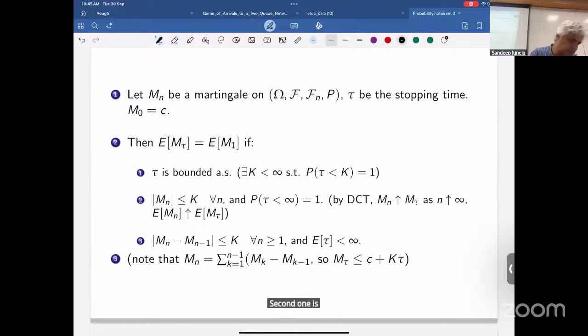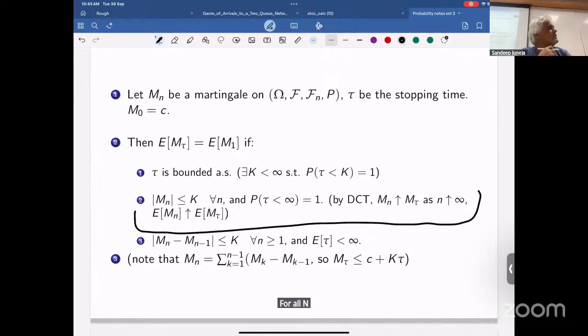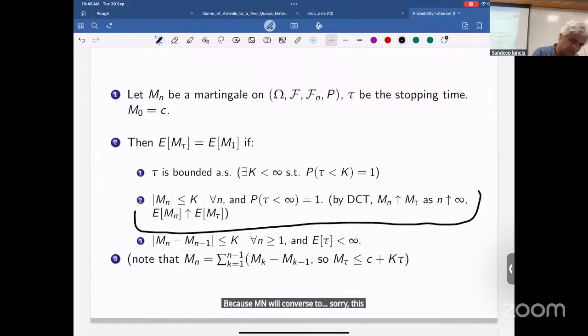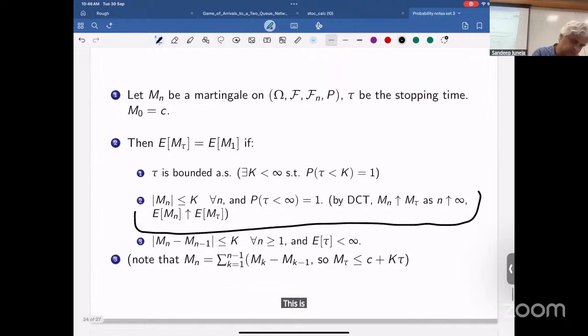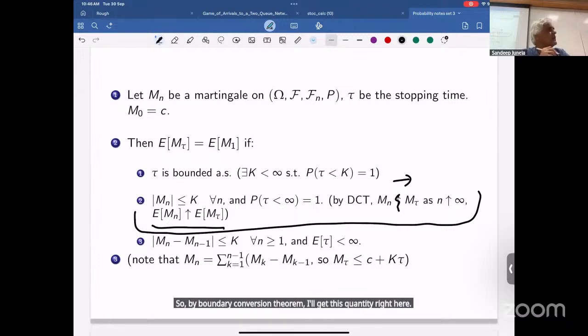The second one is that your Mn itself is bounded. Your martingale itself is bounded for all n, and the probability of stopping in finite time is 1. Tau need not be bounded, but its probability of stopping in finite time is 1. In that case, just by the bounded convergence theorem, you'll get your result. Sorry, I forgot to remove this, it's just a typo from latexing somebody's notes. So Mn will converge to M tau. Mn is uniformly bounded, so it's dominated. By the bounded convergence theorem, I'll get this quantity right here.